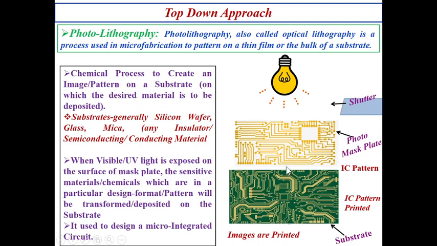I am telling you about thickness. The thickness is around nanometer, and the broadness of these lines is more than a micron, but the thickness is around nanometer. So in this way we get very thin films on the substrate, or you can say 2D nanostructures on a substrate, with the help of photolithography. Okay.